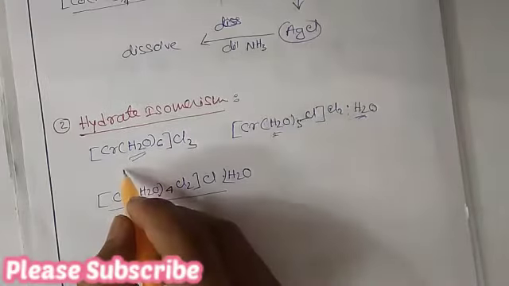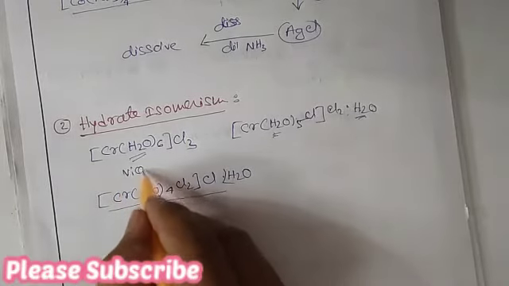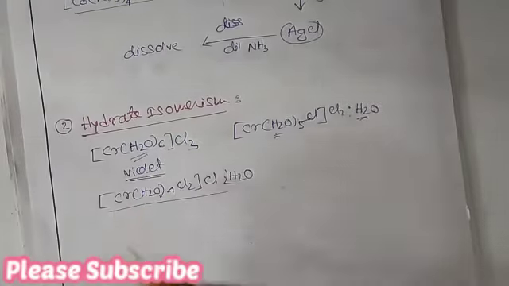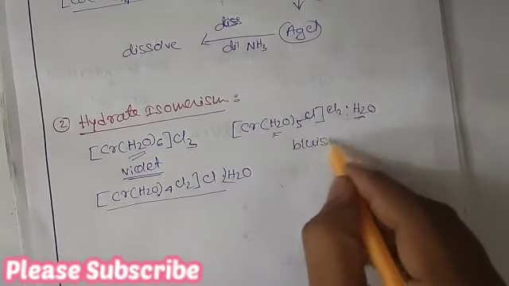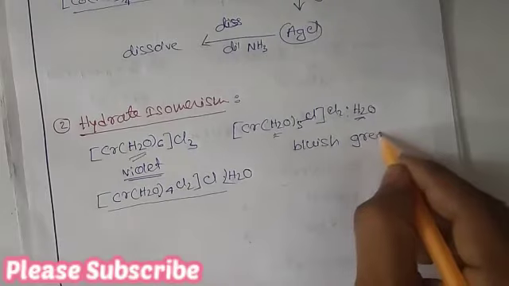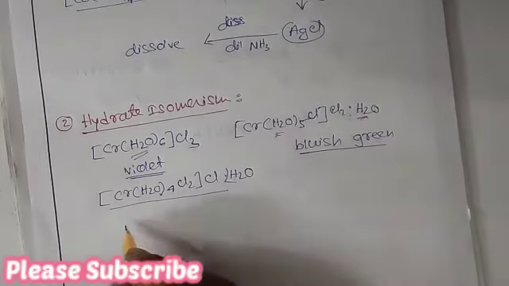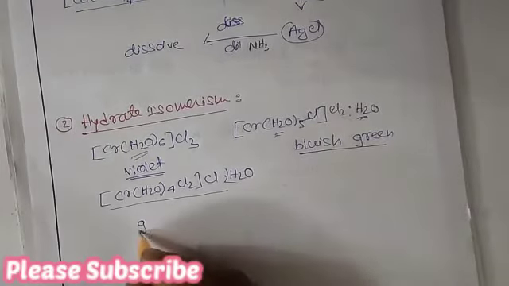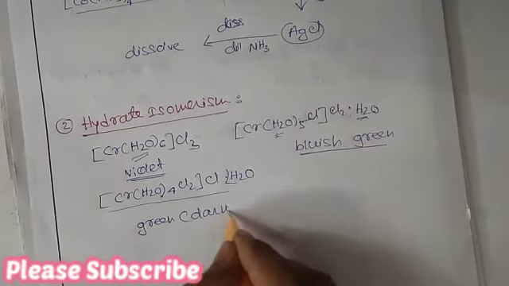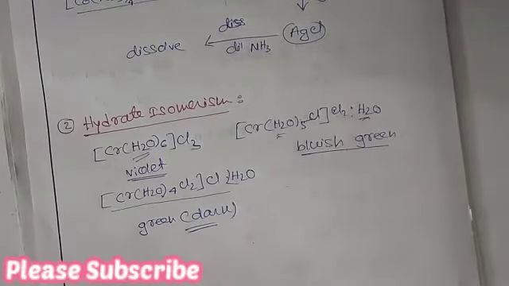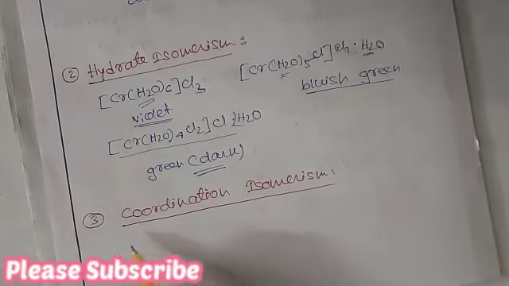The color of this complex is violet, and the color of this complex is bluish green, and the color of this complex is green, but dark. Now let's come to our next isomerism, that is coordination isomerism.